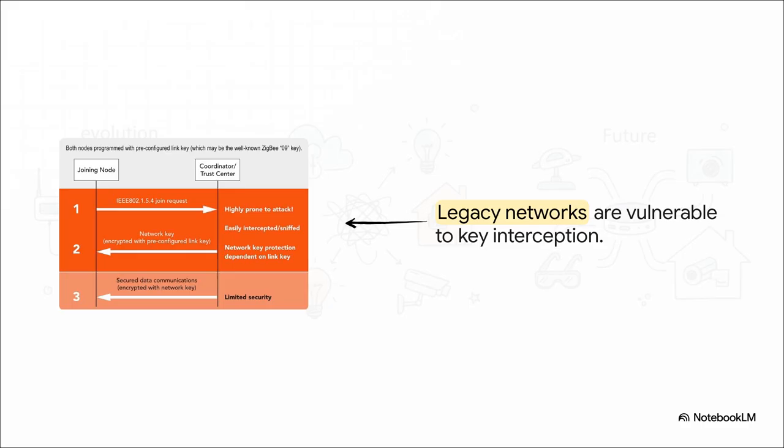Here's what used to happen. During a standard over-the-air joining process on older, legacy networks, the trust center has to transmit the master network key to the new device. But to do that, it encrypts it with a pre-configured global link key. The problem? If you're using default keys, a passive attacker, literally just sitting in a car outside your house, could easily sniff this entire exchange right out of the thin air.